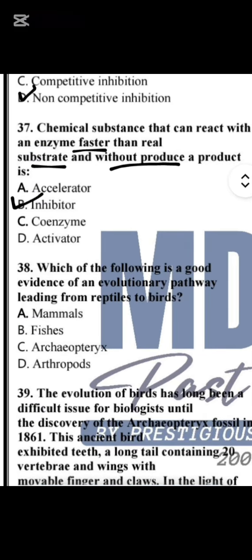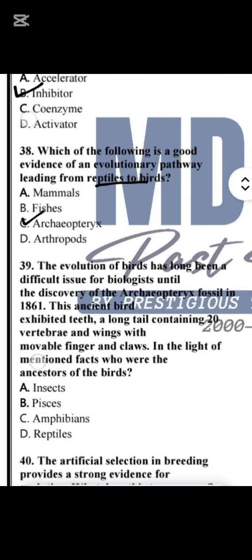Then we do have: which of the following is good evidence of evolutionary pathway leading from reptiles to birds? So this is Archaeopteryx. Question number 39. The evolution of bird has long been a difficult issue for biologists until the discovery of Archaeopteryx fossils. The ancient bird exhibits teeth, a long tail containing 20 vertebrae, and wings with movable fingers and claws.